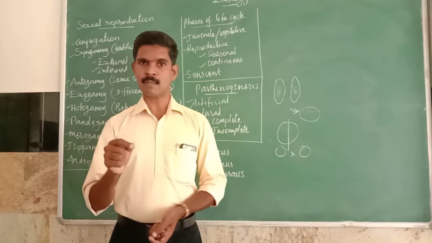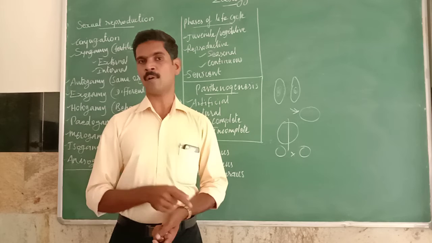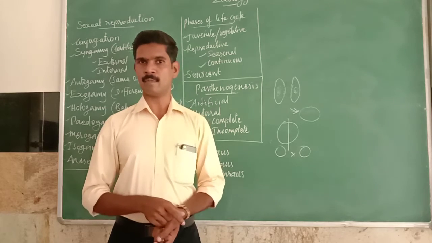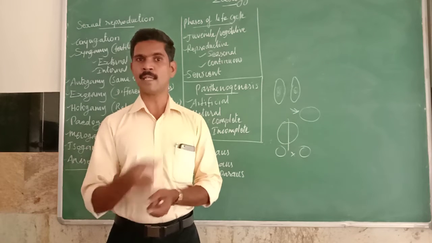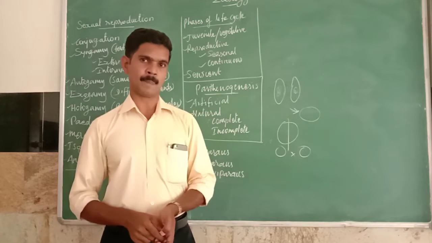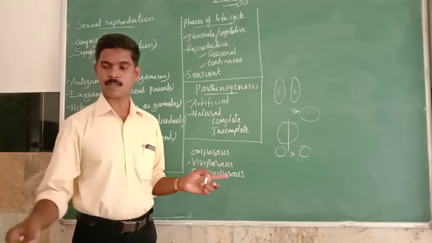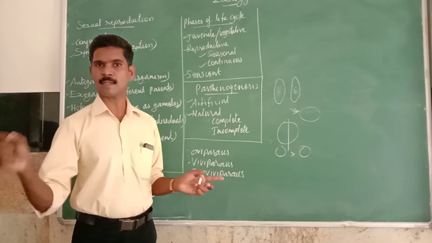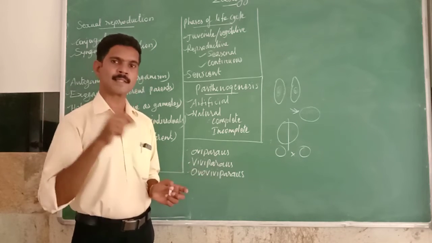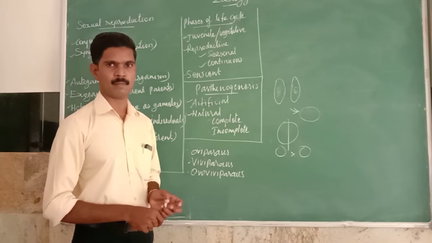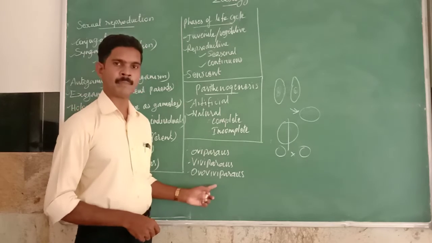So the embryo develops inside the egg, but the egg is present inside the mother's body. When the embryo is ready to hatch, the egg is released from the parent body. But in oviparous organisms, the egg is laid outside, and outside the embryo develops inside the egg. Here the embryo develops inside the egg, but the egg is present inside the mother's body. So this type of organism is called ovoviviparous.